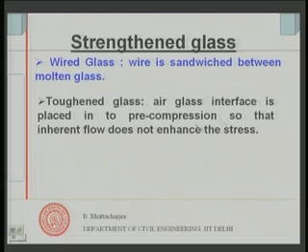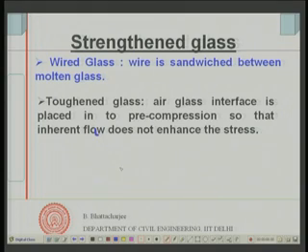So, in toughened glass, essentially what is done is that the air-glass interface is placed in pre-compression, because that is where all weaknesses start. If you have an interface that is in pre-compression, you toughen it so that an inherent flaw does not enhance the stress.